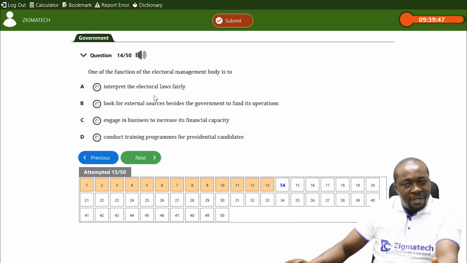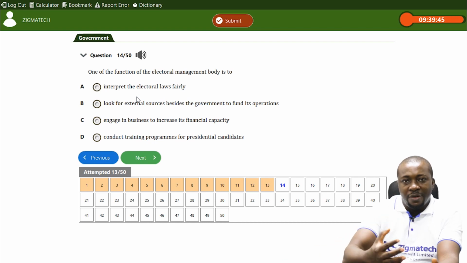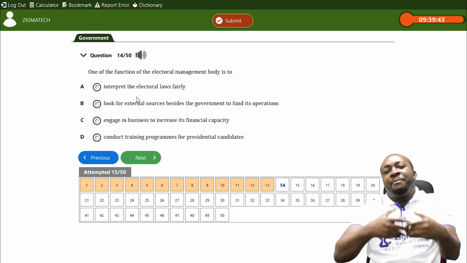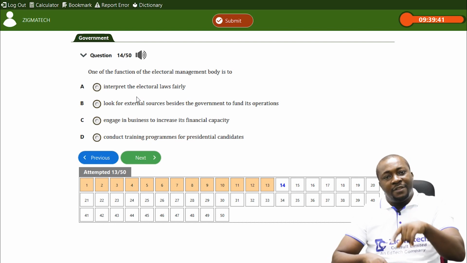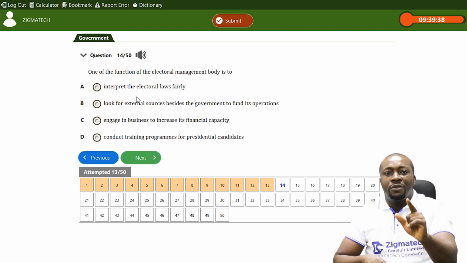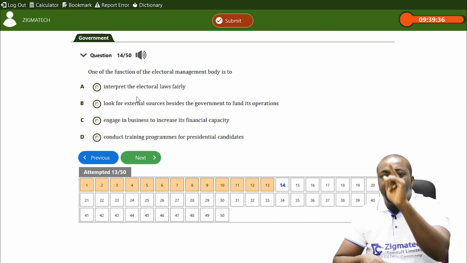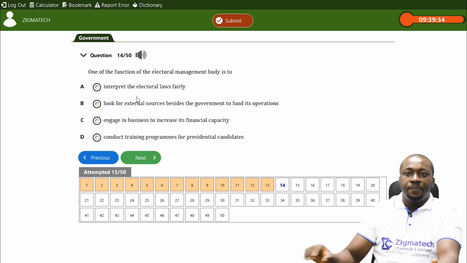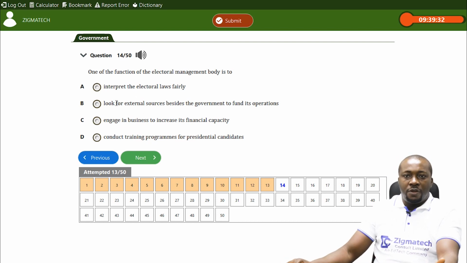The electoral management body will implement or enforce, but not interpret it. That is why after election, people go to court for the court to interpret the electoral laws. So this would have been the answer if it had implementation.